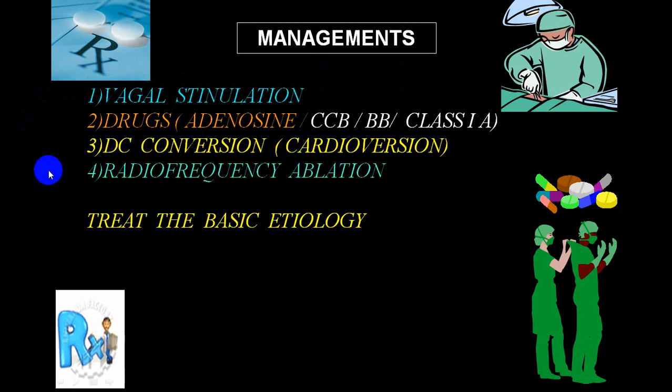And for permanent relief, in a case of re-entry tachycardias, particularly atrial re-entry tachycardias, ventricular re-entry tachycardias, and AV node re-entry tachycardia, and in case of an accessory bundle like WPW syndrome, or what we call atrioventricular re-entry tachycardia, whether orthodromic or antidromic, both varieties, radiofrequency ablation is the most important thing. So treatment will depend upon the basic etiology.